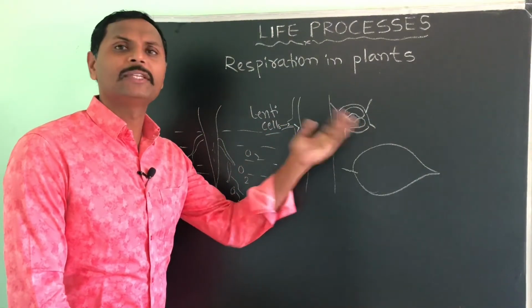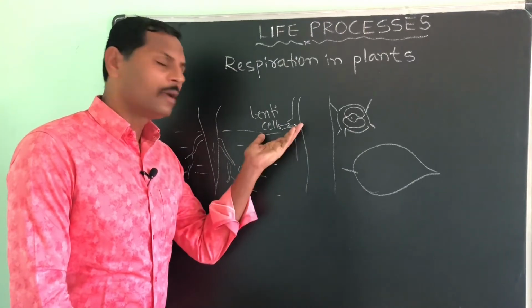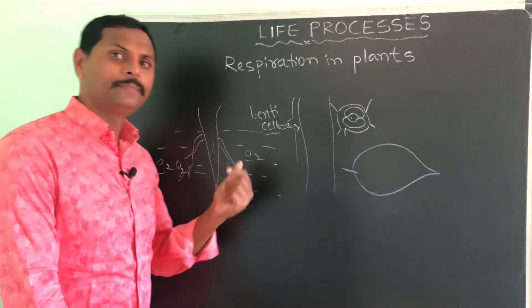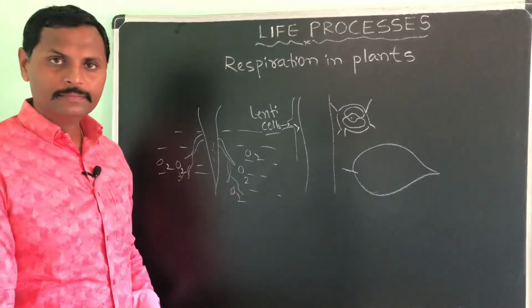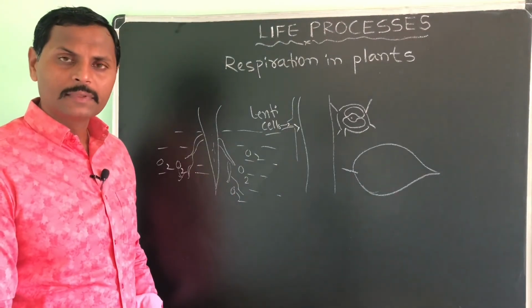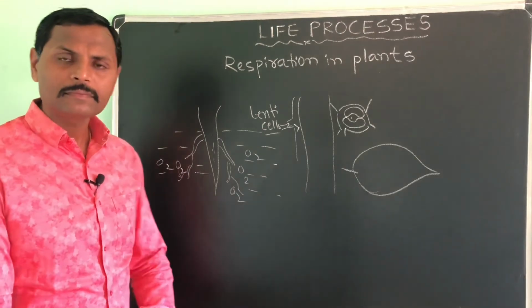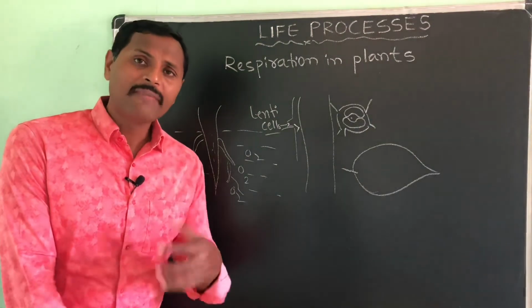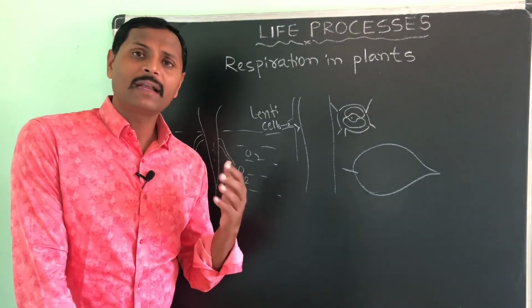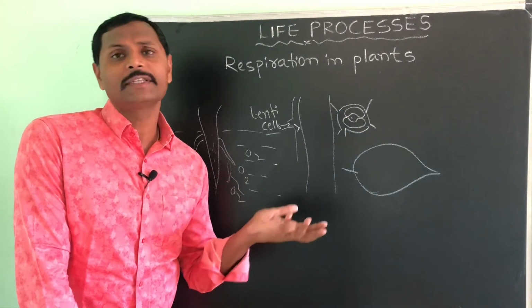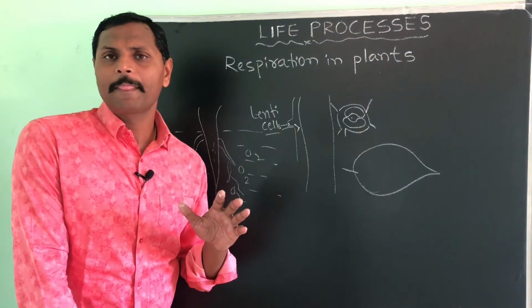That means it may be stomata in the leaf, lenticels in the bark, root hairs in the root. Okay, all this process is a diffusion process, means movement of molecules from their higher concentration to the lower concentration.